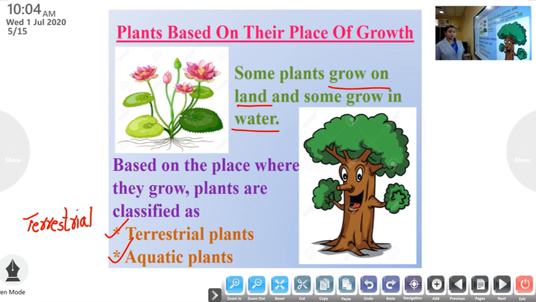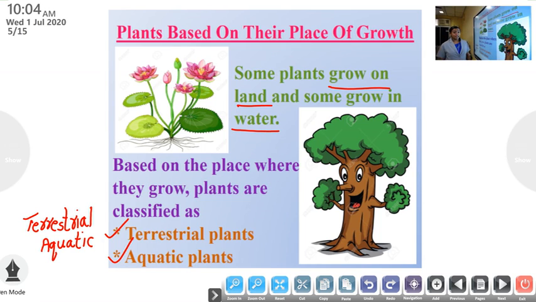Next is aquatic plants. What is the spelling of aquatic? A Q U A T I C. Aquatic plants.